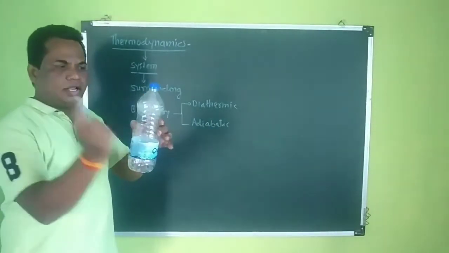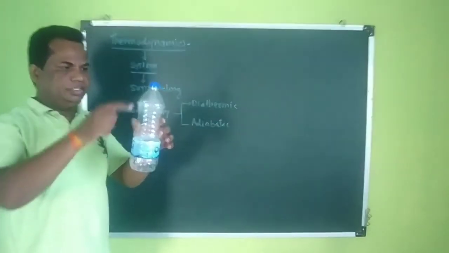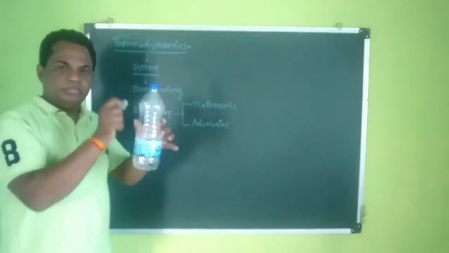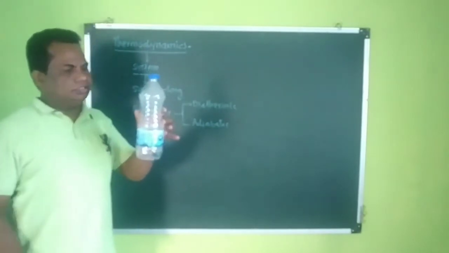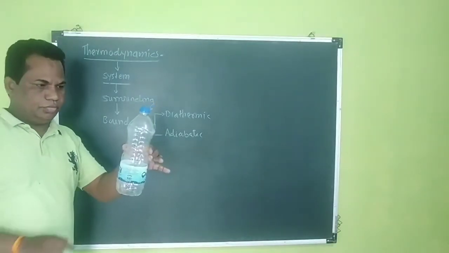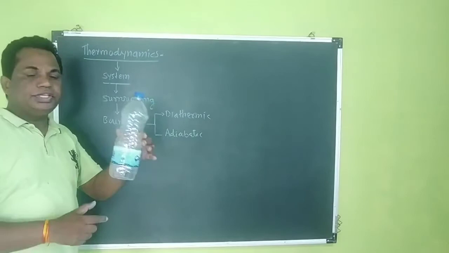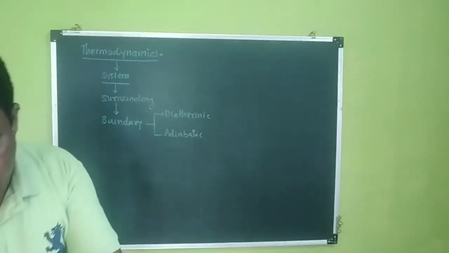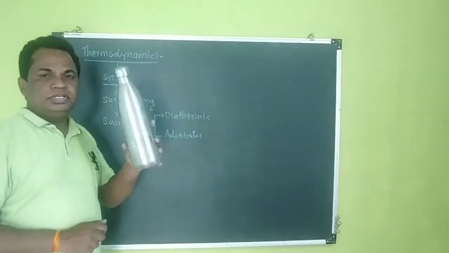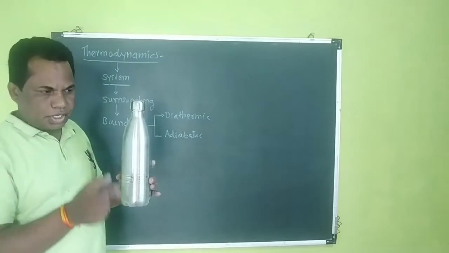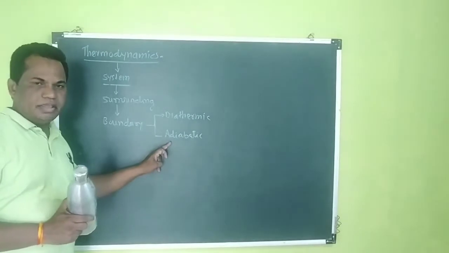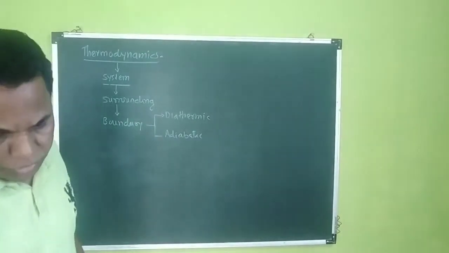When the air around this is hot, then the liquid or the solid or the gas in this bottle, the system, also changes its state. This is a diathermic bottle because here there is exchange of heat energy with the surrounding. But if we consider a thermos, most of the time it will not give its heat to the surrounding and also does not accept heat from the surrounding. That is an adiabatic boundary. So two types of boundaries we have already seen.